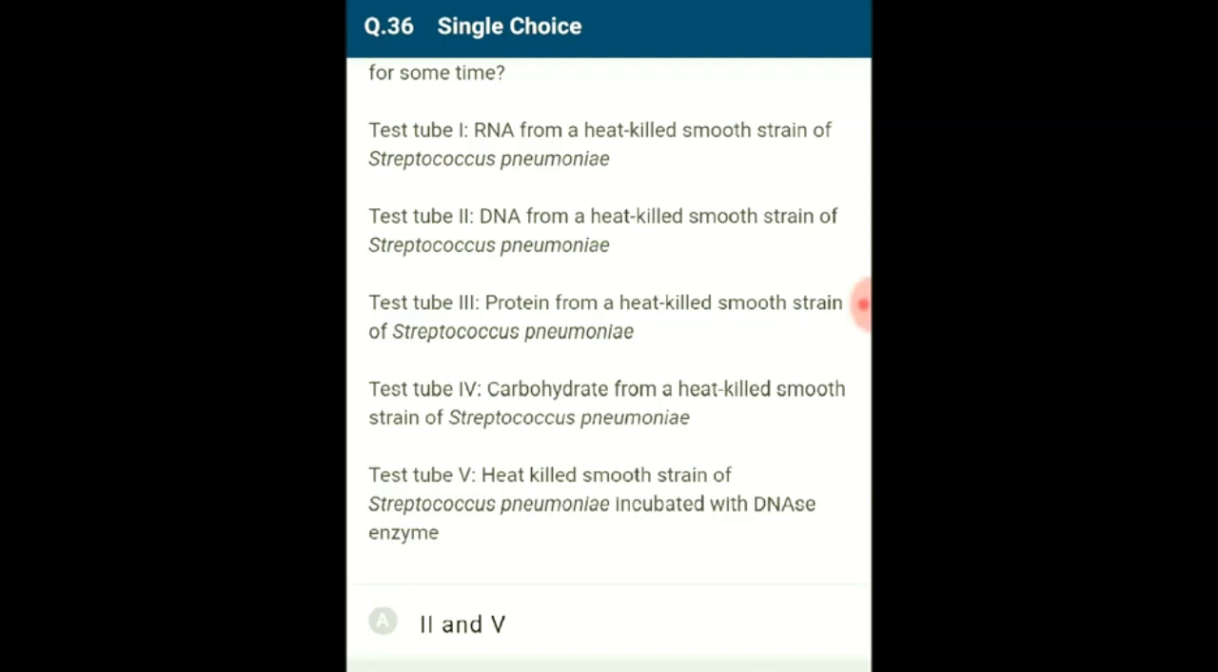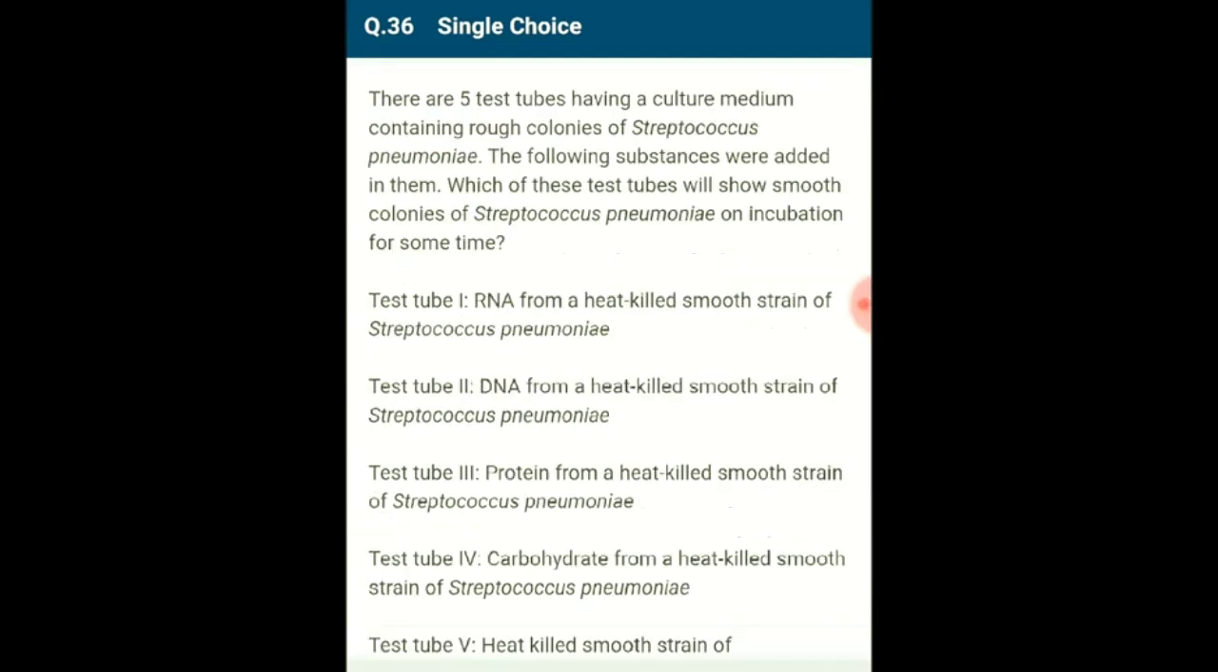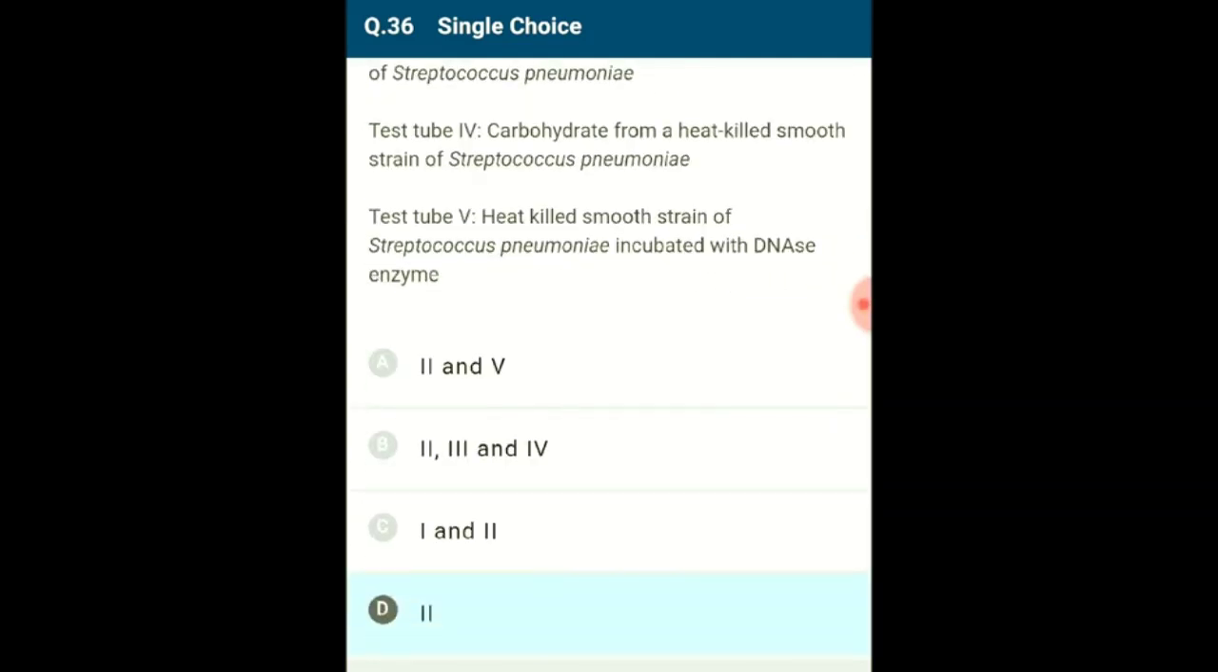That means only DNA from the heat-killed smooth strain could enter the rough strain and transform them into smooth colonies. In test tube 5, DNase enzyme will destroy DNA in the smooth strain and hence it will not be able to transfer its DNA. So the answer for this question is option D. The colonies of test tube 2 will show smooth colonies of Streptococcus pneumoniae on incubation for some time. So the correct option is D.